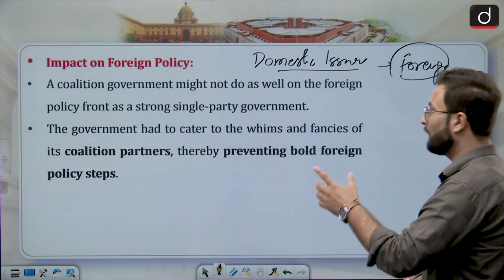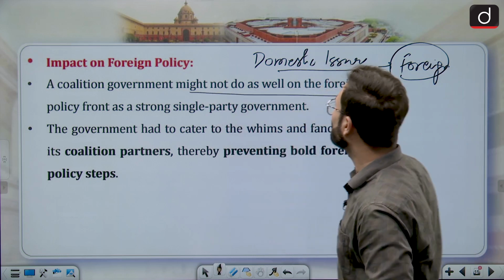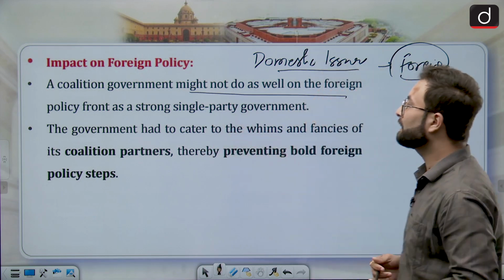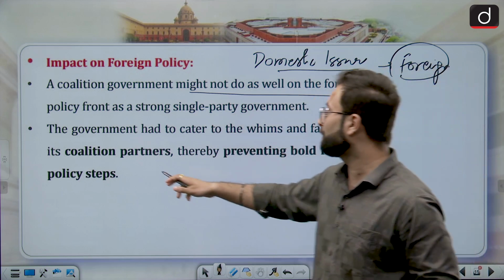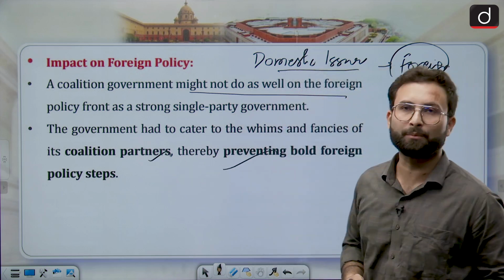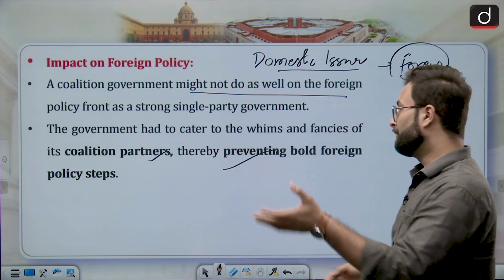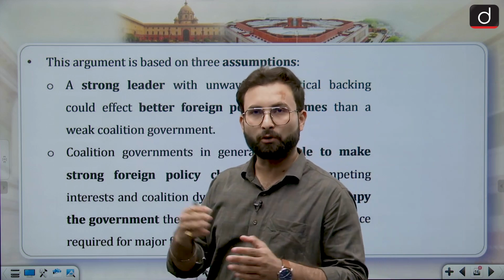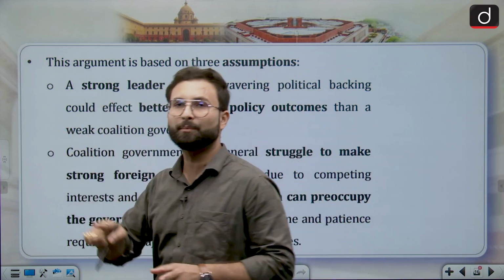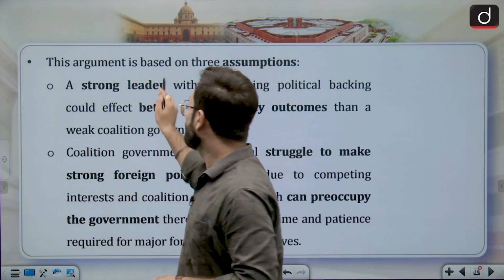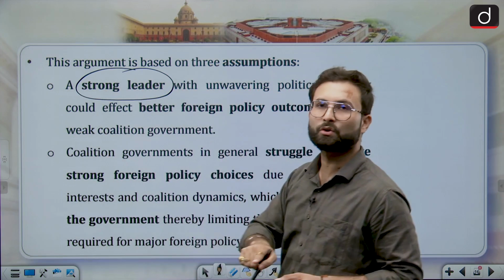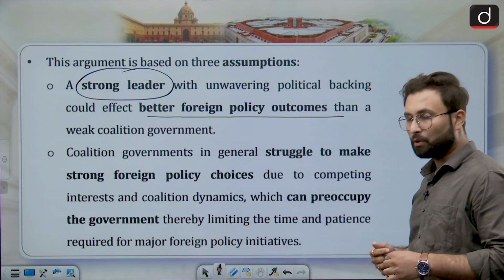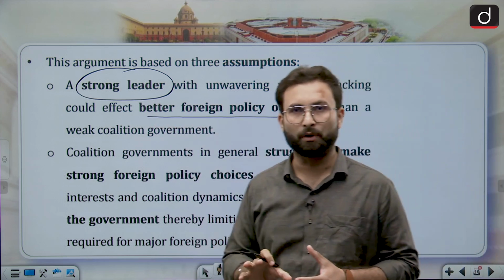So saying that a coalition government might not do as well on the foreign policy front as a strong single party government, because the government has to cater to the whims and fancies of the coalition partners, thereby preventing bold foreign policy, is one aspect of it. Now, there are three assumptions behind this. First, when there is a single or majority party, the leader will be strong. If the leader is strong, he will go for better foreign policy outcomes, because there is political backing for him.